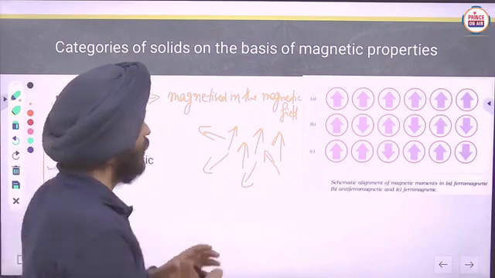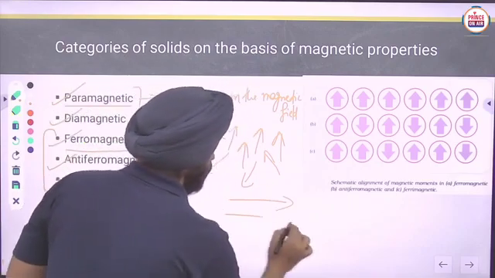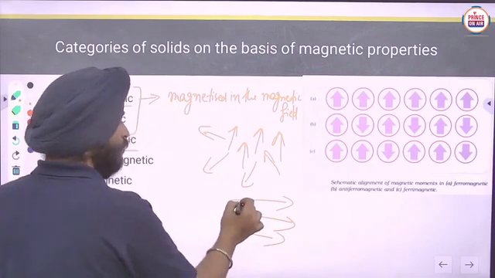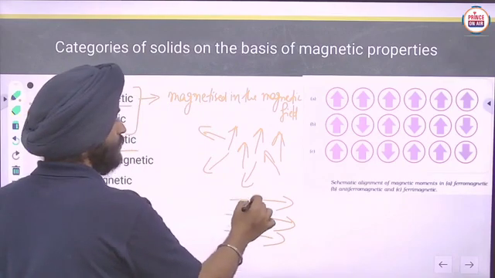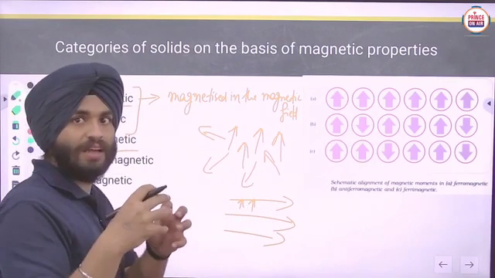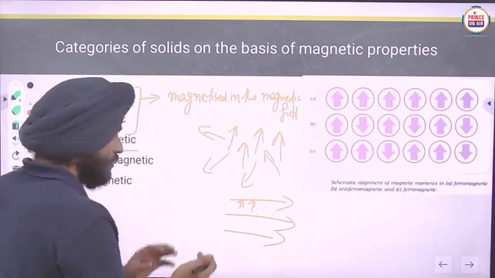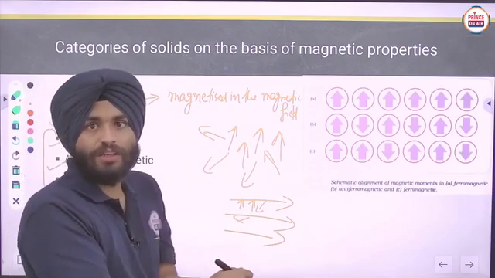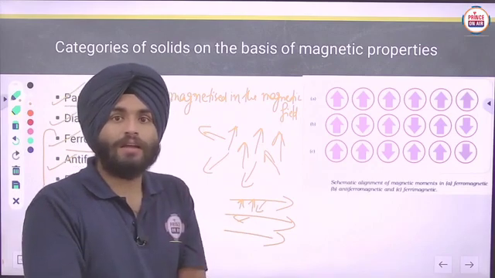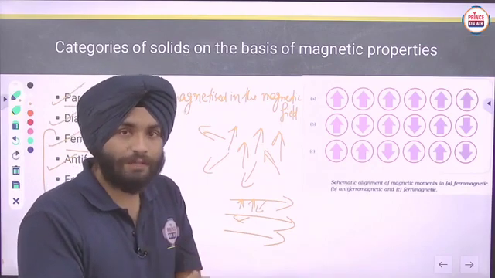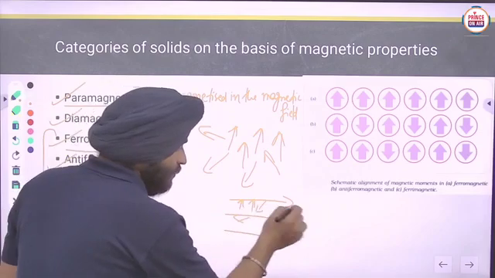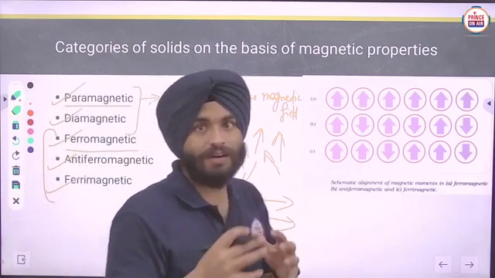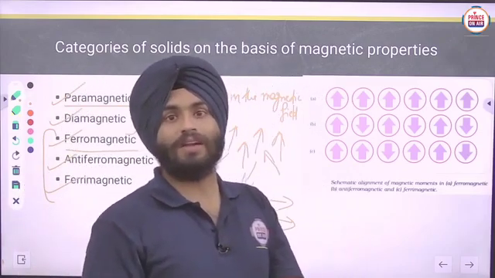If the domains are in opposite directions, they will not show any resultant effect in the magnetic field. But if they are in the same direction, the resultant magnetic field increases.